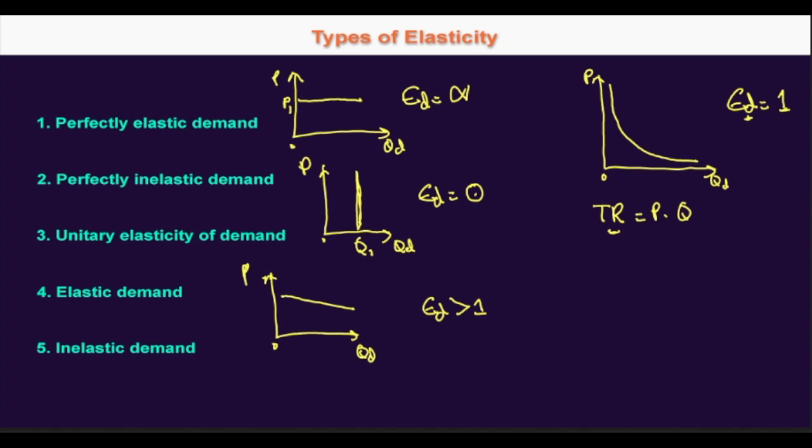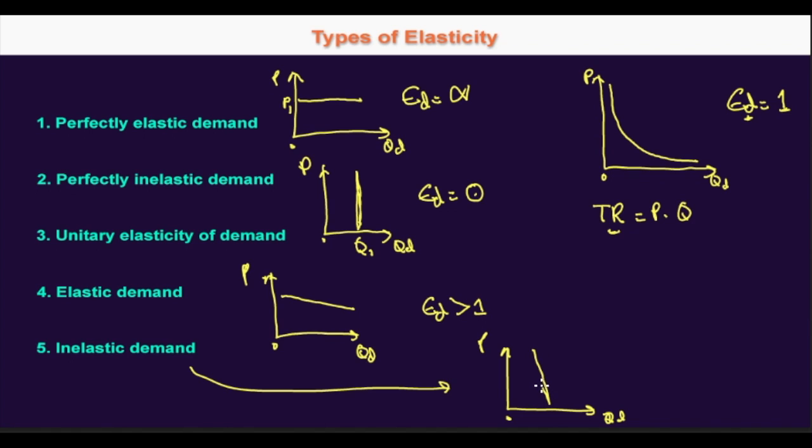And the fifth and the last one would be inelastic demand. When a change in price causes a less than proportionate change in quantity demanded, the demand is said to be inelastic. So here, if the price changes by 1% and the quantity demanded changes by less than 1%, then we call it inelastic demand. For this one, the demand curve would look like this, price, quantity demanded, more towards the perfectly inelastic demand.